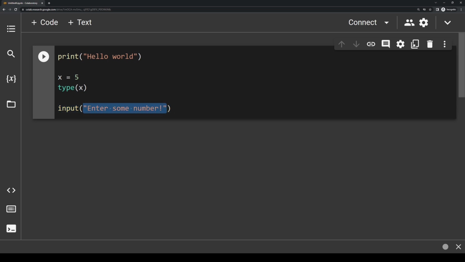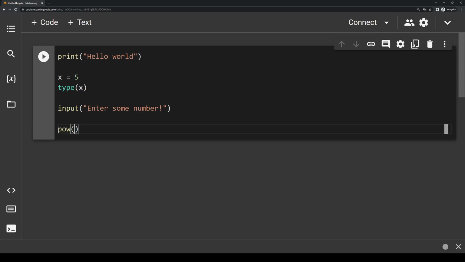But there are functions where you need to pass in more than one argument. One example would be the pow function. This function is written something like this. We would write pow, let's say 5, 2, and it basically returns us 5 to the power of 2. In this example, we're passing in 2 arguments and they're both ints. Anytime you pass in more than one argument, you separate the arguments with a comma.